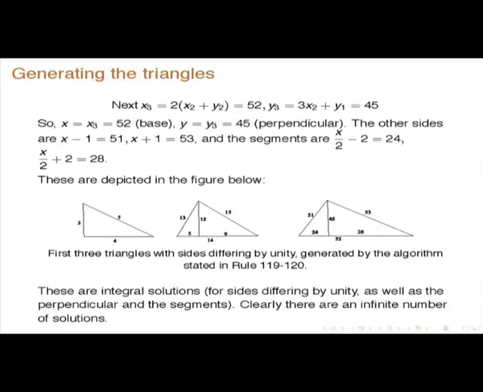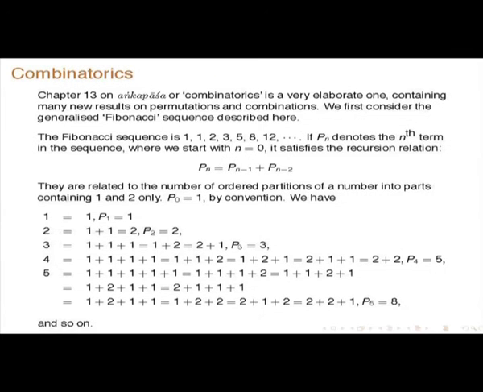So, next is this triangle 13 14 15, and from that you will get 51 53 52 with these as the perpendiculars and all that. So, these are integral solutions for sides differing by unity as well as perpendiculars and segments. So, clearly there are an infinite number of solutions. These are the kind of nice tricks that he does.